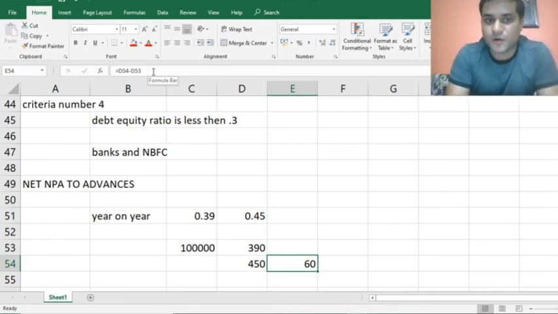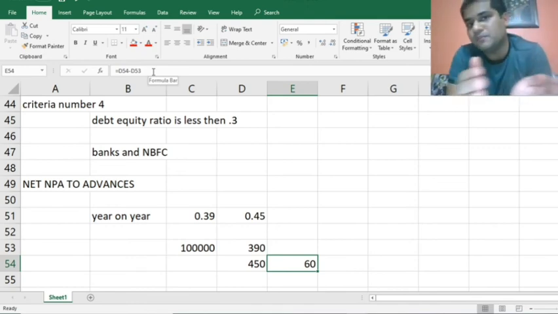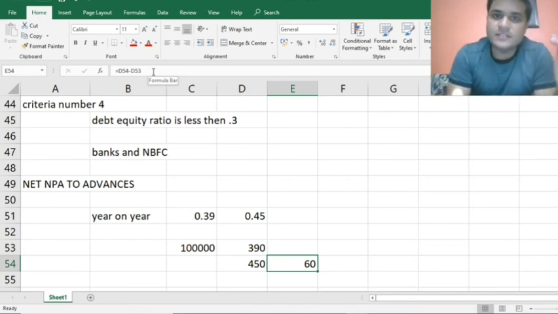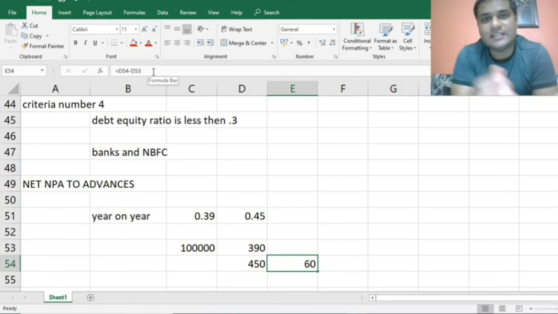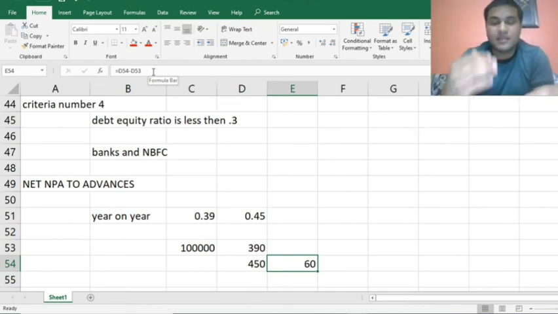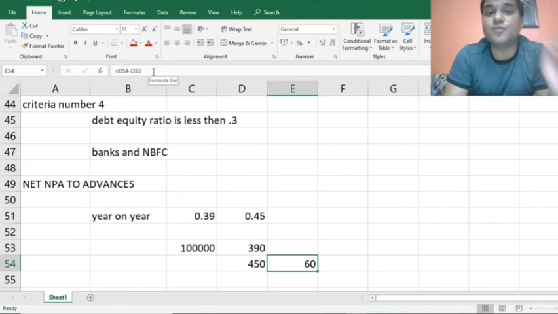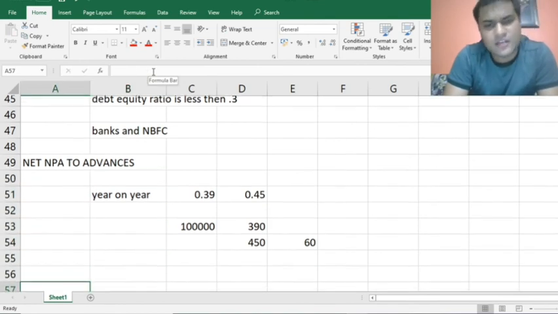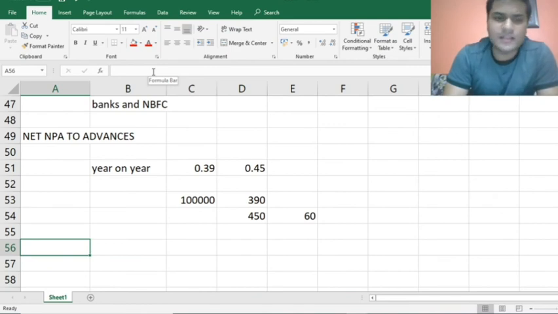So you really need to monitor this whenever you look at a bank. You have to look from an income perspective, whether the income is growing healthy, that means 15% per annum. Is the profit growing healthy, at 18% per annum? And most importantly, the bank is doing business and making profits, but is the asset quality of the bank healthy? How do we know this? From the net NPA to advances. You can even take gross NPA in this term.